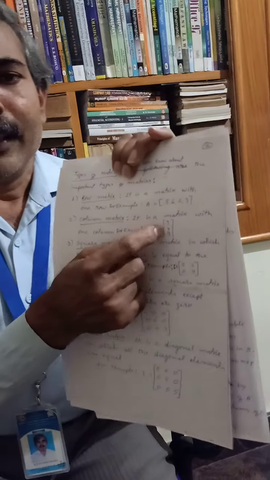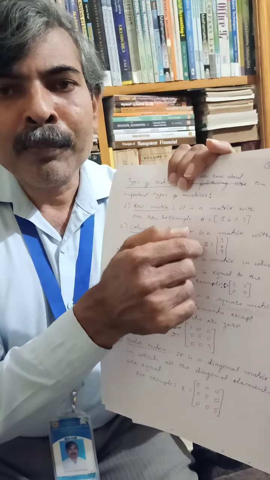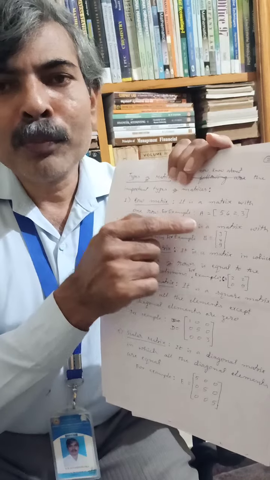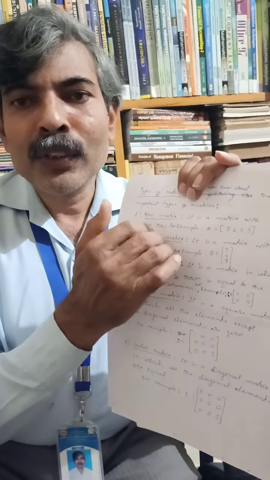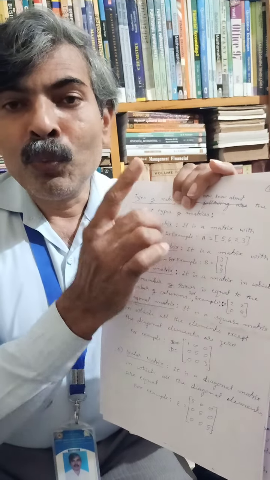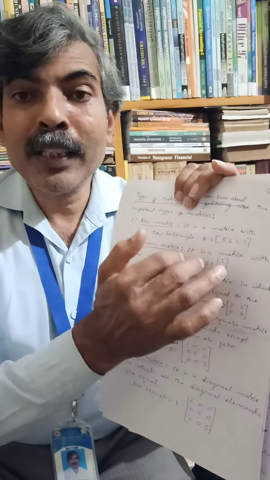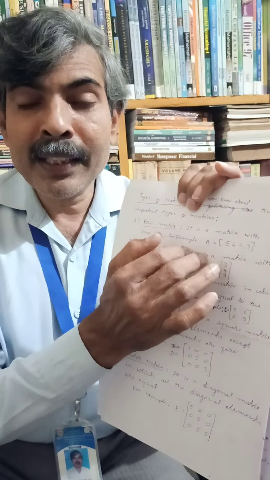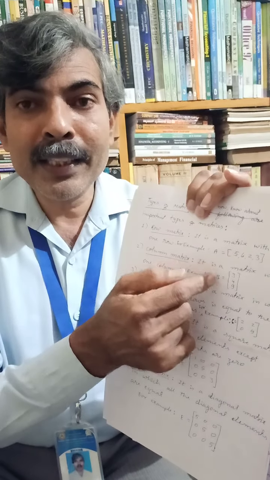Here there is only one column and the number of rows may be any: 3 rows, 5 rows, 6 rows. Irrespective of the number of rows, we should concentrate only on the number of columns. So that is only one column. That is why it is known as a column matrix.